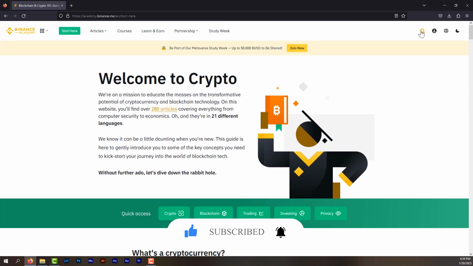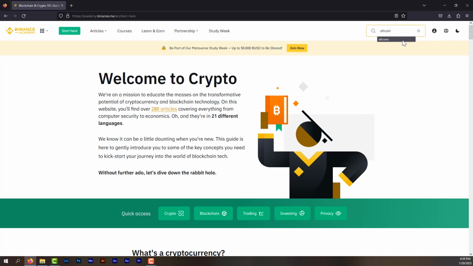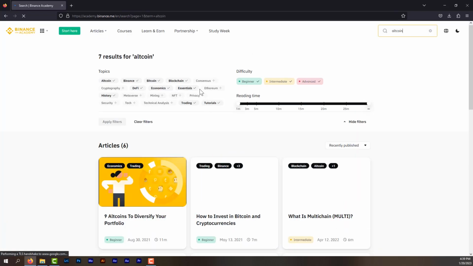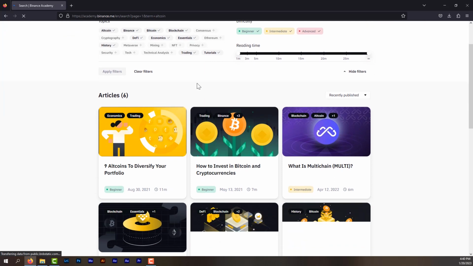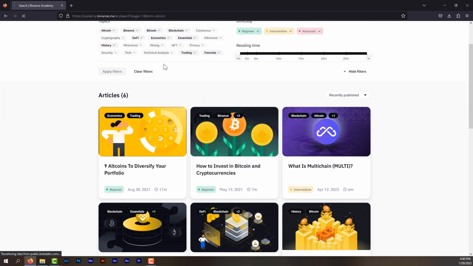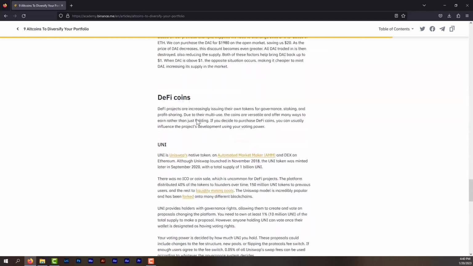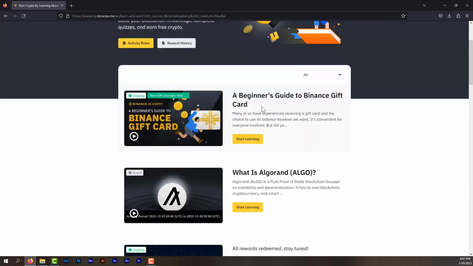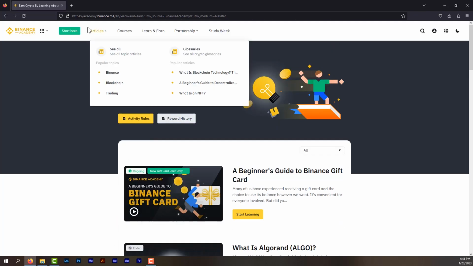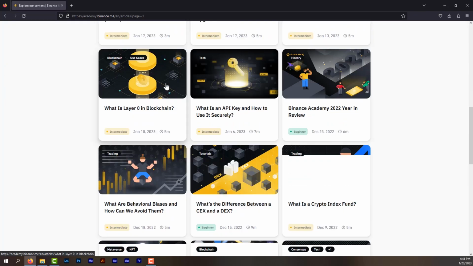Moreover, if you have heard of any term in the ecosystem, and that is the crypto ecosystem, you can easily search for the meaning in the search box. So let's search for the meaning of altcoins. And here we have several articles you can read to get more knowledge about altcoins and how you can invest or leverage them to make some passive income. This and many more you can learn from Binance Academy.